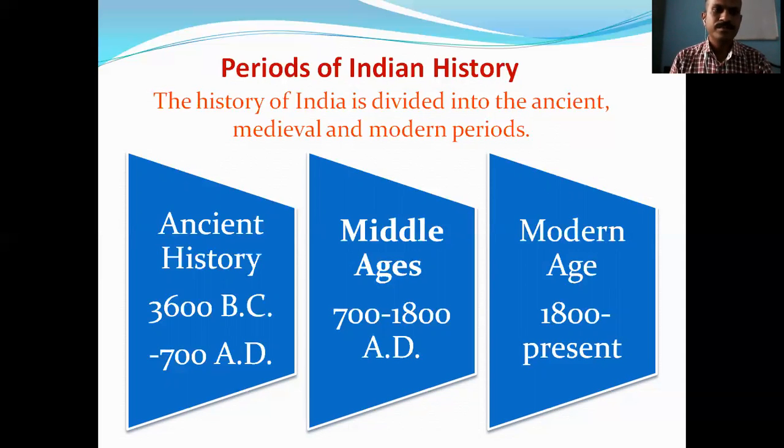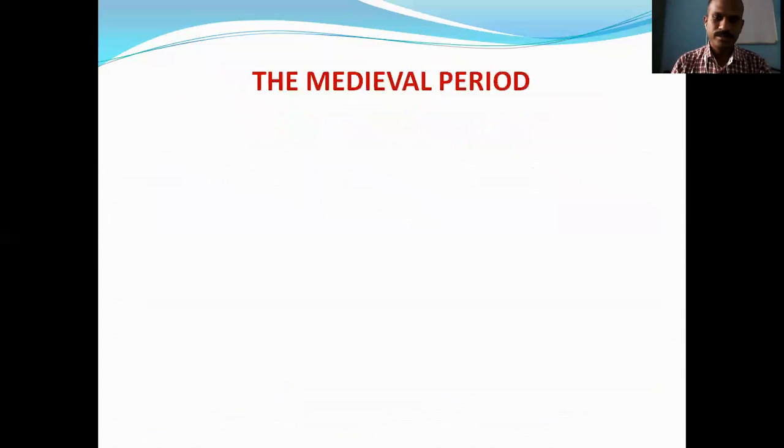Ancient history is from 3600 BC to 700 AD. Then the Middle Ages, the medieval period, is from 700 to 1800. And the modern age is 1800 to present. In this way, Indian history is divided into three periods.